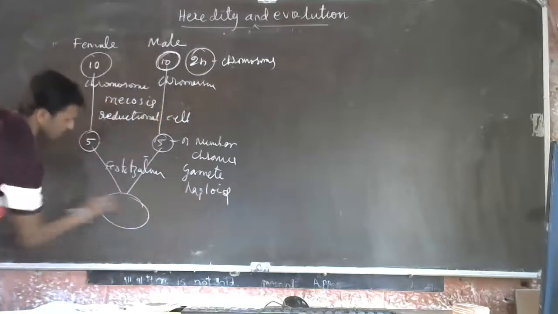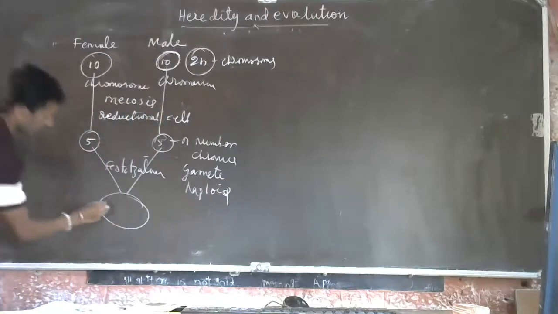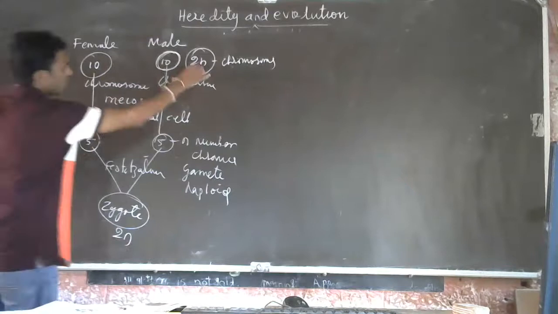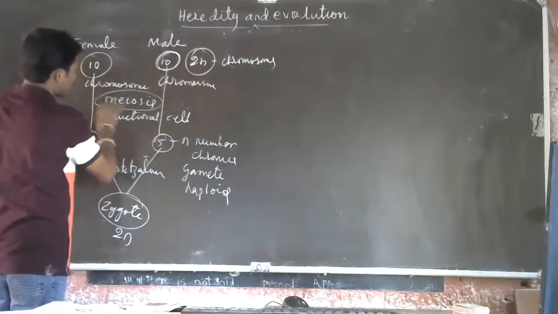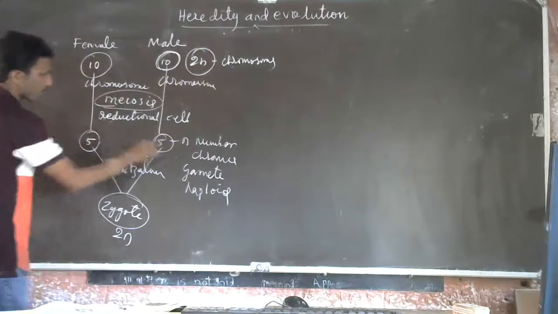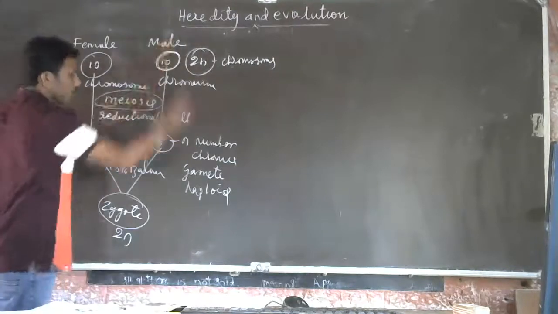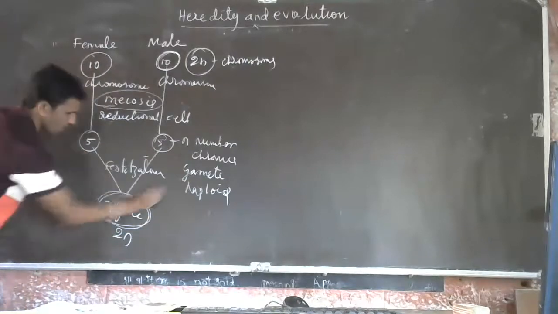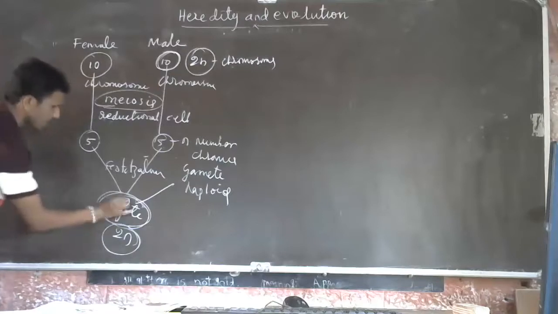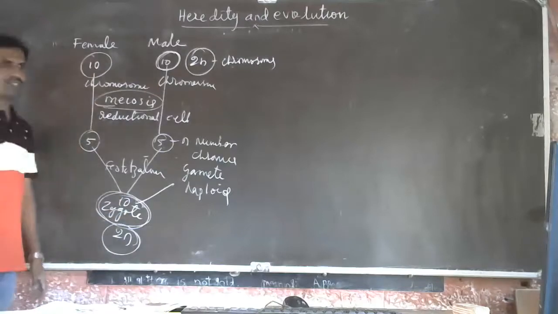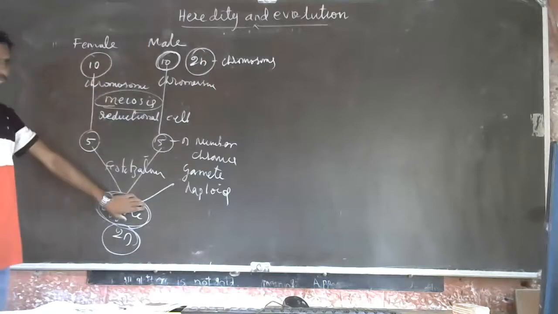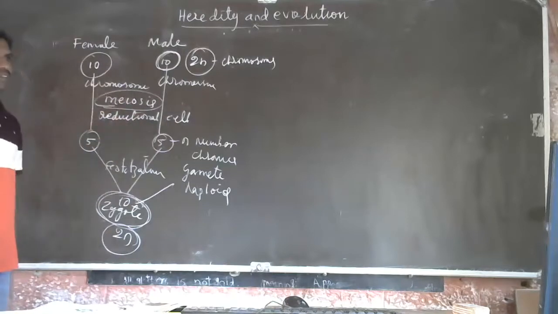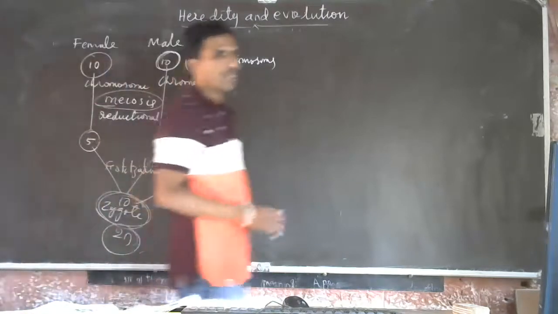The haploid cells from the male and the haploid cells from the female combine to form a zygote which contains 2n number of chromosomes again. Again 10 chromosomes will be present in the next generation. See, this is one generation, then this is the next generation. So generation by generation, a constant number of chromosomes is maintained, in mitosis and in meiosis also.